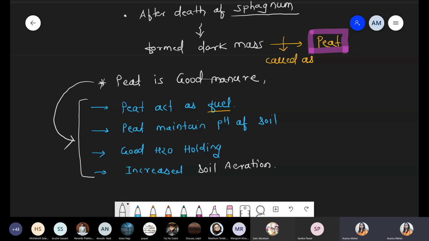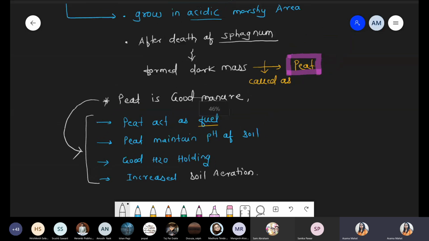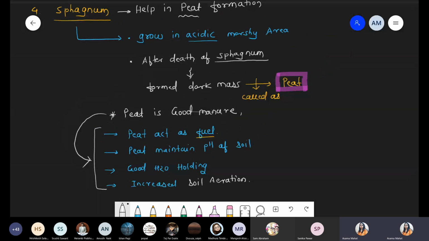How does peat help in soil aeration? Tanmay, actually see, we have written a point here. Sphagnum has a tendency to grow in marshy areas. Which area do they grow in? Marshy area. Marshy area means what? The area where the water inside the soil is more. Waterlogged condition means anaerobic condition, right?